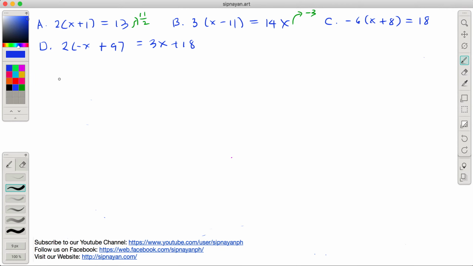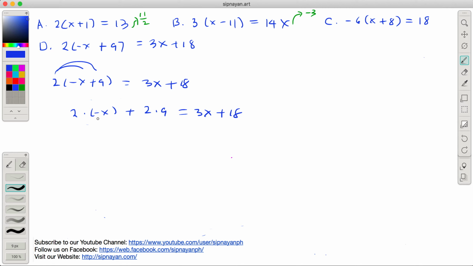Okay, last we have 2 times negative x plus 9 equals 3x plus 18. So by distributive property, 2 times negative x plus 2 times 9 equals 3x plus 18. Negative 2x to, no? Negative 2x.